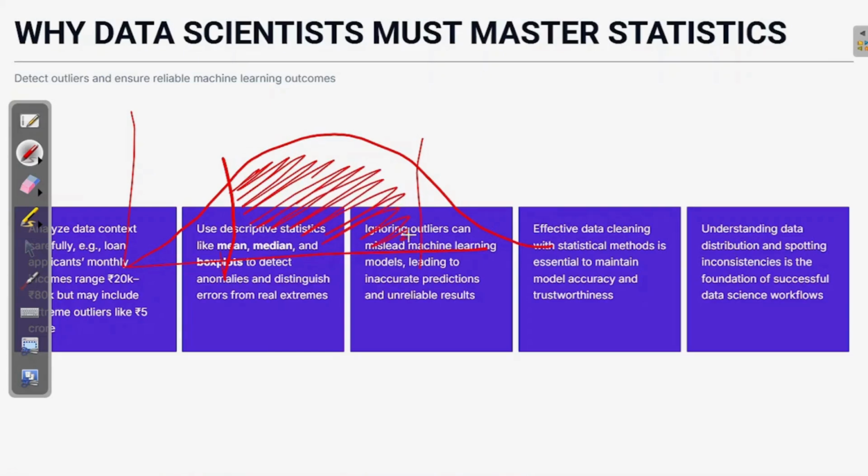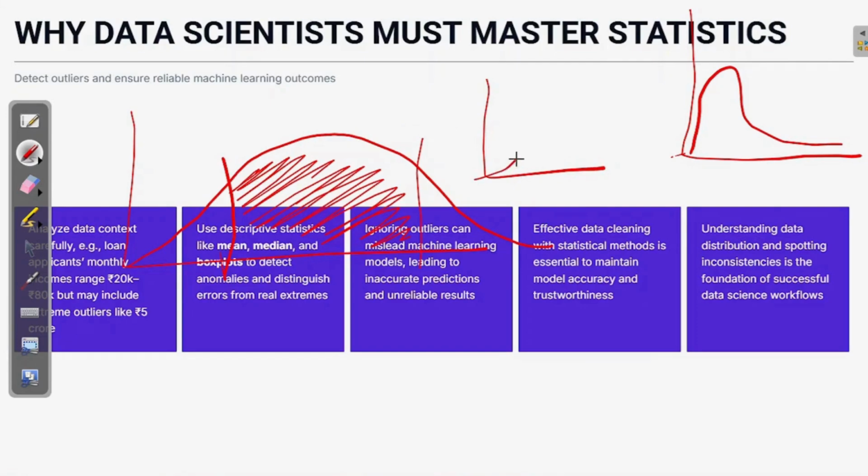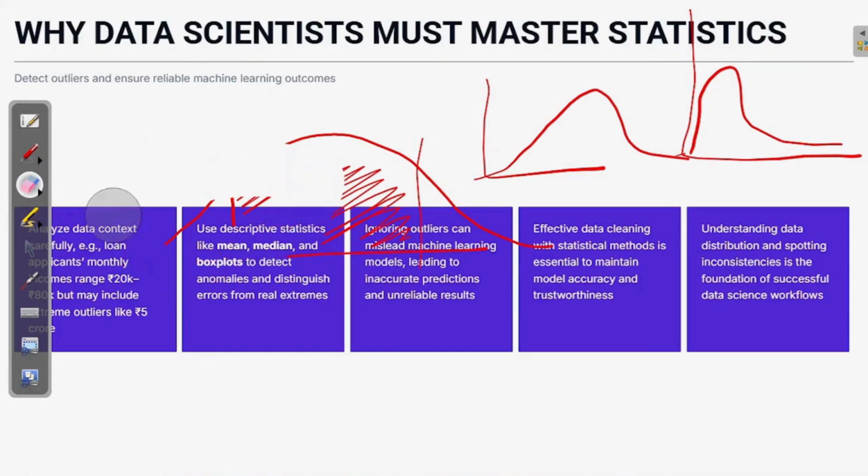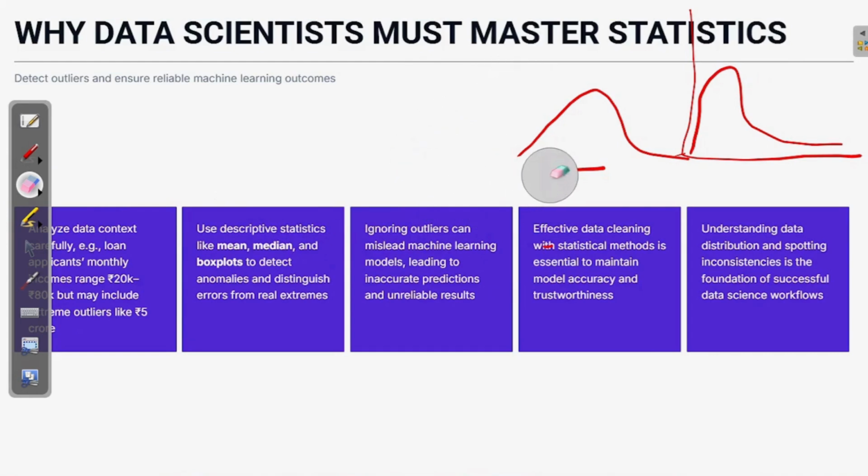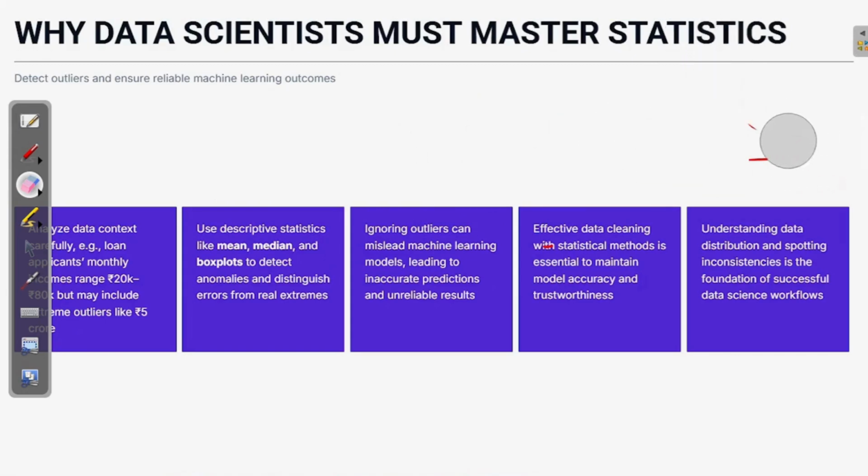So understanding data distribution: if the distribution is normal, it is basically ready for modeling. If the distribution is skewed like this, or skewed like this, you need to understand what to improve or remove and fix before going into modeling, right? Every data scientist must have an understanding of statistics to make sure the data you are using is sane, so that the model coming out of this exercise gives you accurate results, right?